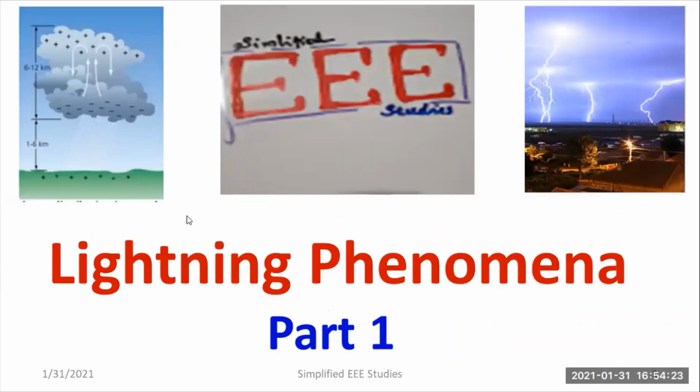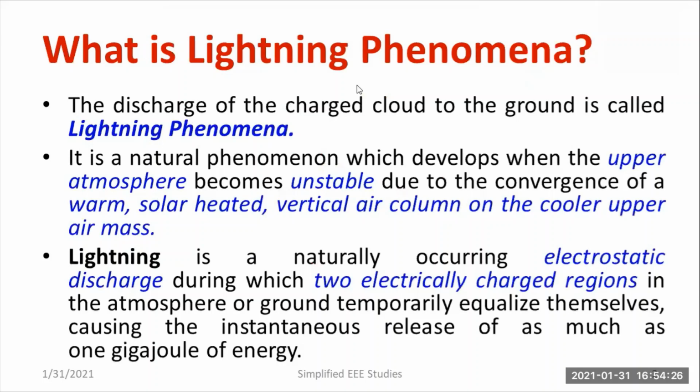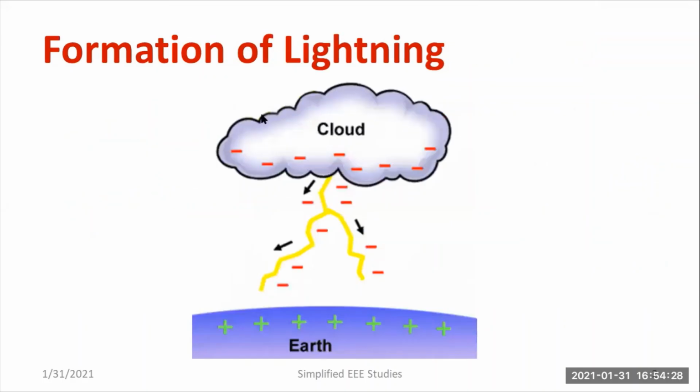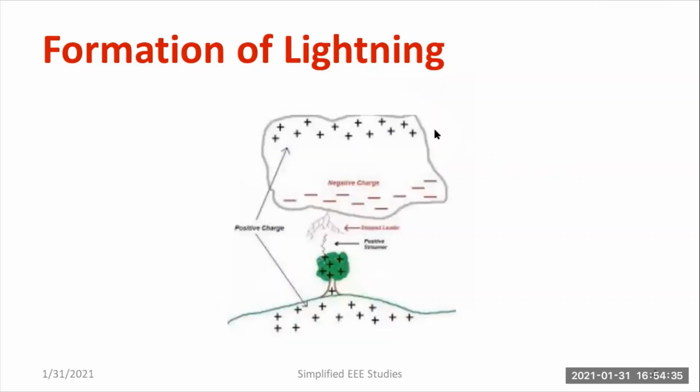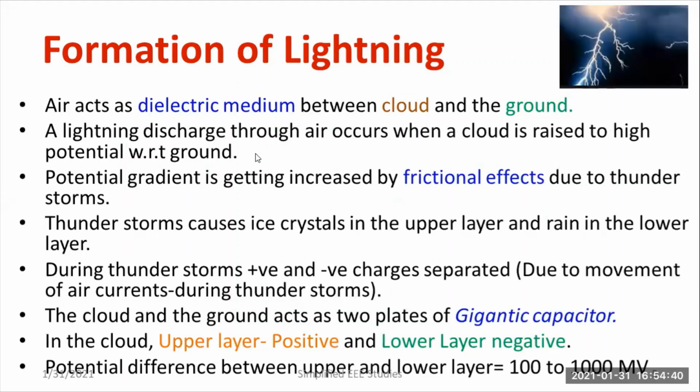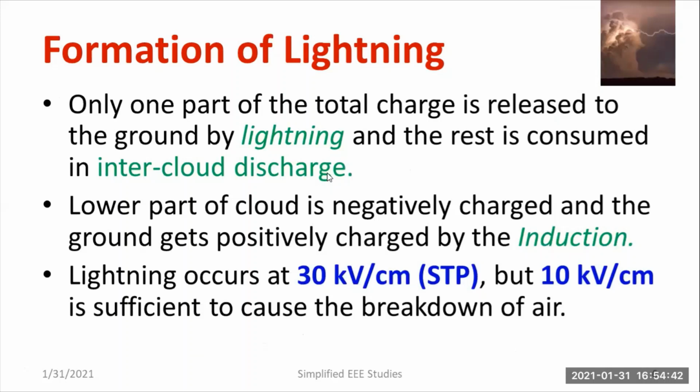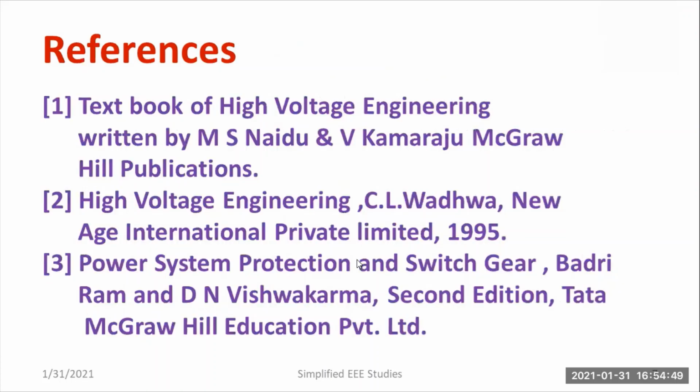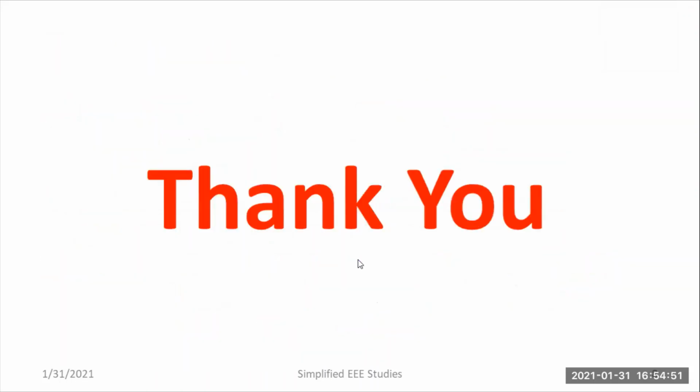So let us conclude the session. In this session, I have discussed the definition of lightning, then the reason for lightning. I have introduced the main segments of the lightning phenomenon, and then explained some basic principles. You can observe the following points that will really help you understand the mechanisms of lightning. In the upcoming session, I will be discussing the lightning mechanism. Finally, thank you very much for watching this video.